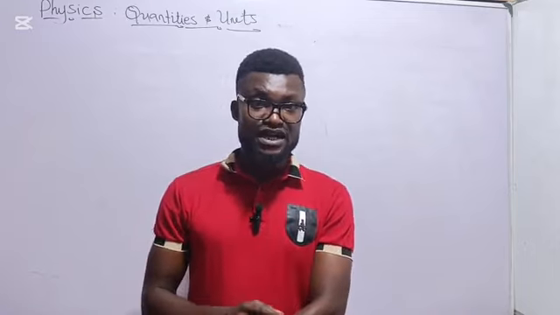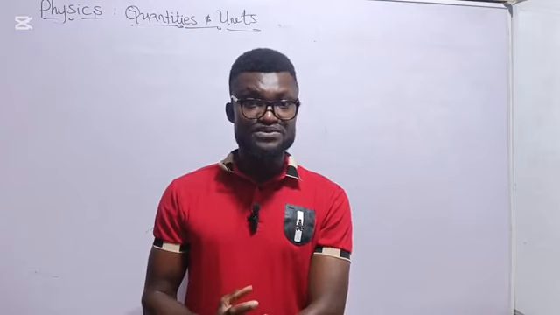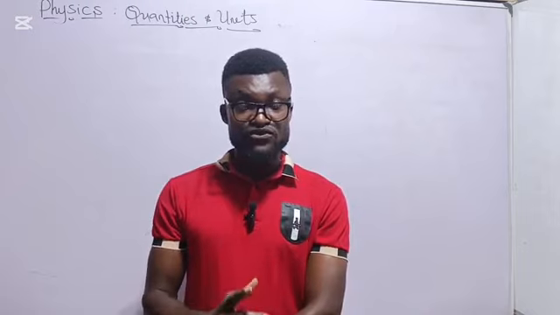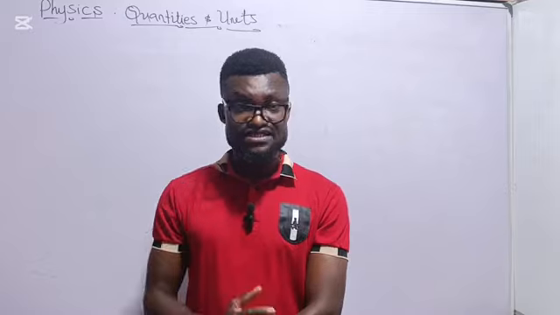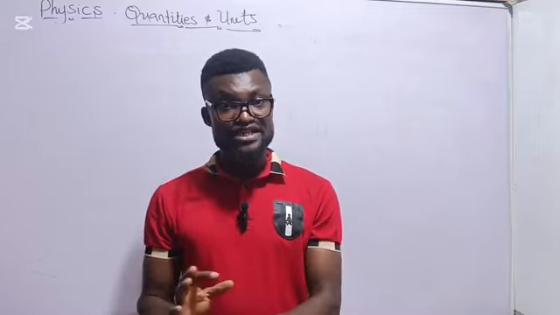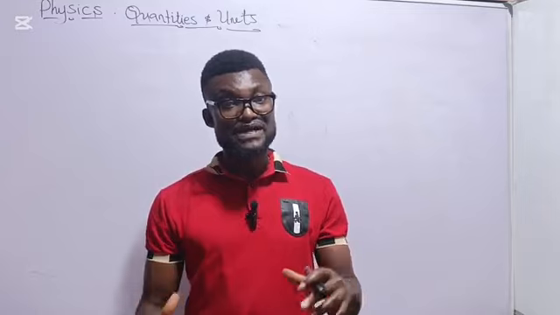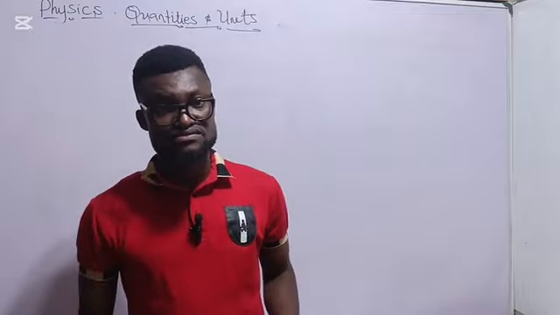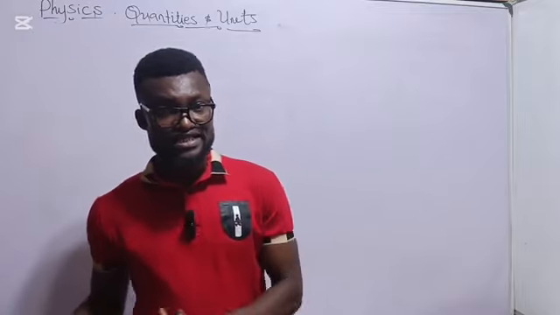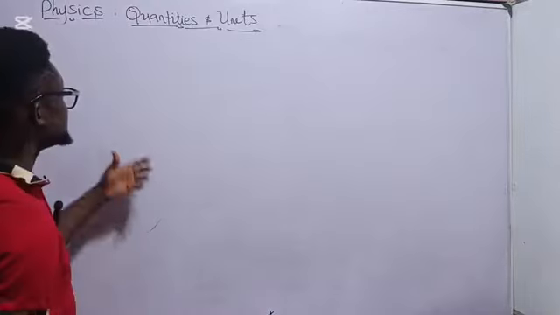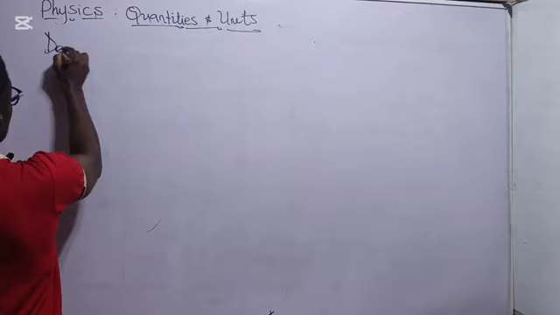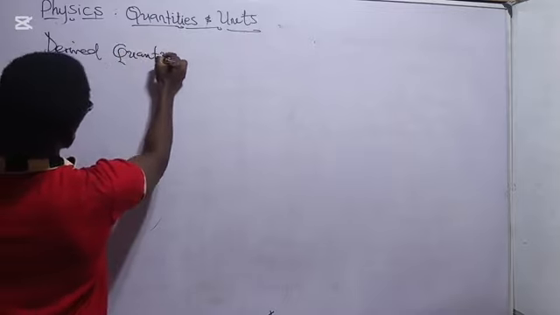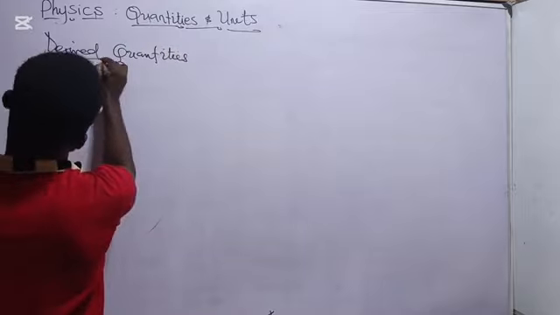Take for example, when you talk about volume, volume of a substance is obtained by combination of three similar quantities, where I said that volume is length times width times height. These three parameters, if you combine them together, it gives you volume. And the three parameters are fundamental quantities. They are all what? Length. Okay, so let's get to the board. Like I said, derived quantities are quantities that are obtained by combination of two or more fundamental quantities.